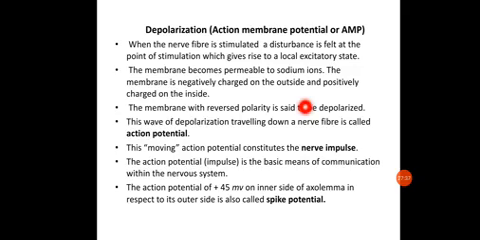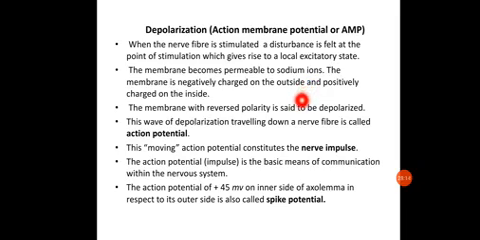So what is depolarization? It is also called the action membrane potential or AMP. It occurs when the nerve fiber is stimulated. A disturbance is felt at the point of stimulation, which gives rise to a local excitatory state. How is the local excitatory state formed? The membrane becomes permeable to sodium ions at that particular point, due to which sodium accumulates within the cell, and the membrane starts becoming negatively charged outside and positively charged inside. That is the reverse of the resting membrane.